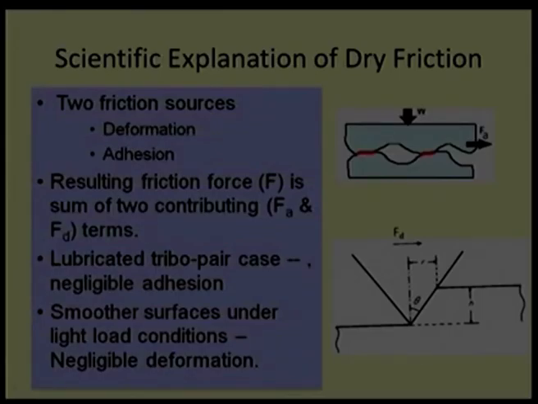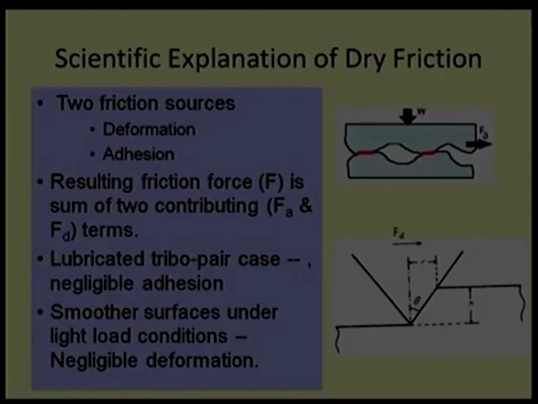So there are 2 friction sources, adhesion and deformation, and the resultant friction will be a summation of these, more like a superposition. The friction force contributed due to adhesion and the friction force contributed due to deformation will just be a summation of these 2.